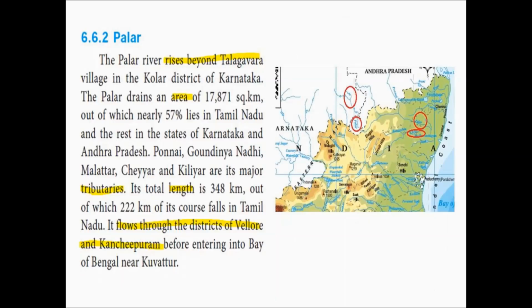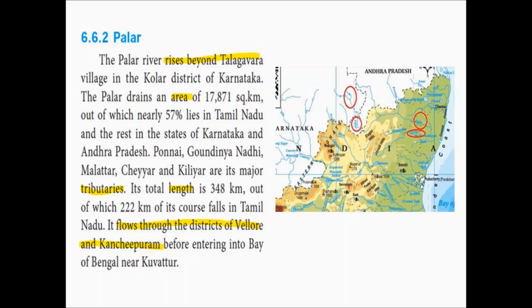Next, we will see about the river Palar. The river Palar rises beyond Talagavara village in the Kolar district of Karnataka. This river also rises in the Karnataka state in Kolar district. The Palar river drains an area of 17,871 square kilometer. That is, this river covers an area of 17,871 square kilometer and it deposits its sediments in this area.